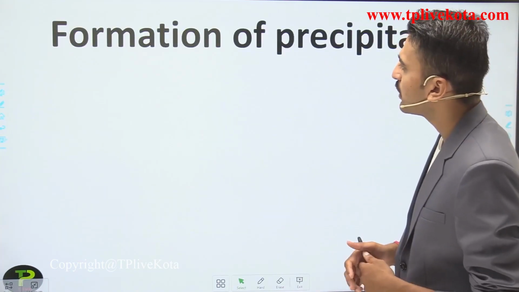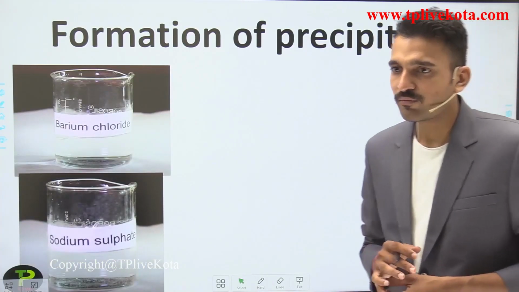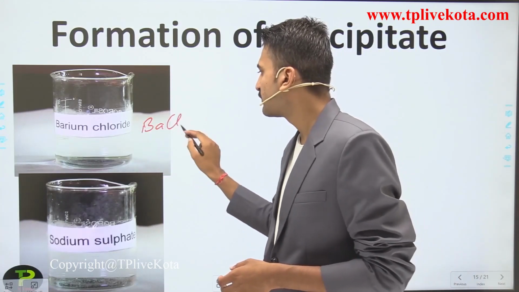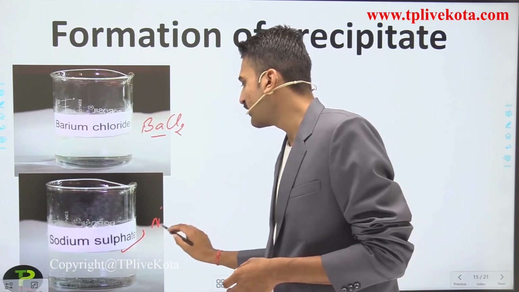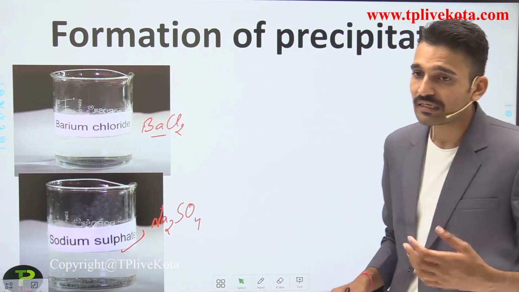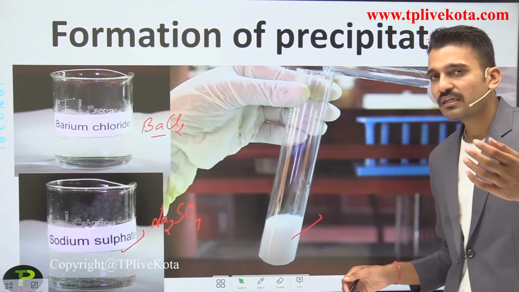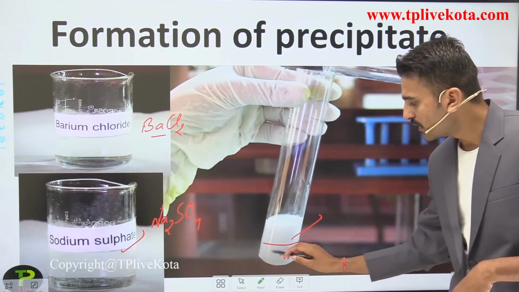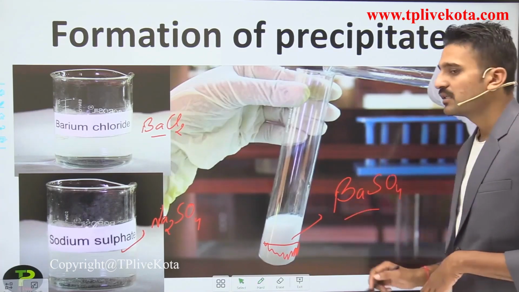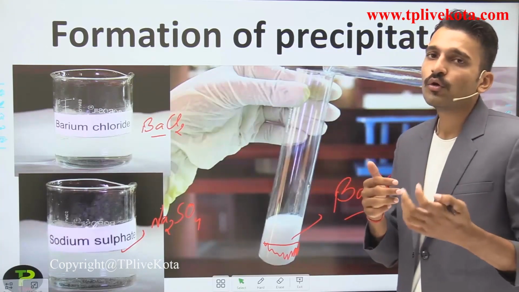So moving to another slide, that is the formation of precipitate. How does the formation of precipitate take place? Here you are using barium chloride, which is a colorless solution. When it is mixed with sodium sulfate, Na2SO4, which is also a colorless solution, you get a white insoluble solid, which after some time settles down at the bottom of the test tube. It is due to the formation of barium sulfate. So here you see the formation of precipitates when you mix two different compounds.